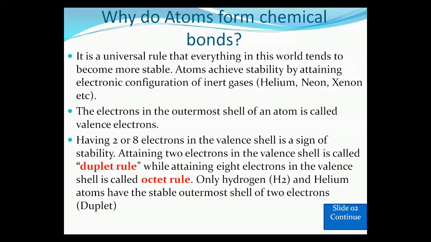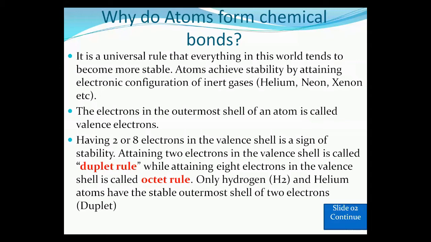What are the inert gases? Like helium, neon, xenon, etc. These are the inert gases. Now next, the electrons in the outermost shell of an atom are called the valence electrons. As you know, electrons in the outermost shell of an atom are called valence electrons. Now, how can an atom get stabilized or have stability? Having 2 or 8 electrons in the valence shell is a sign of stability. Okay, having 2 or 8 electrons in the valence shell is a sign of stability.